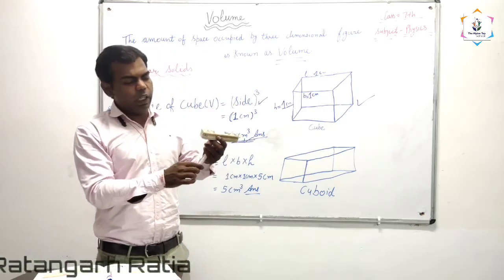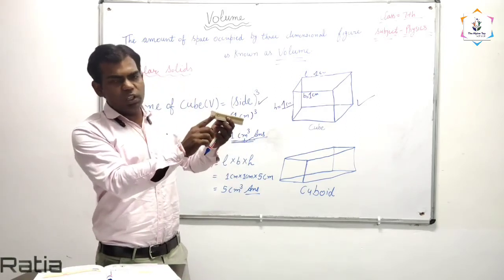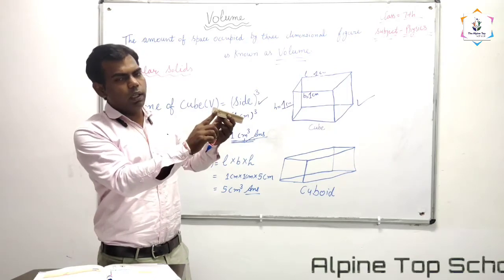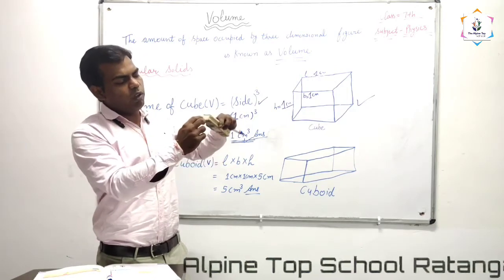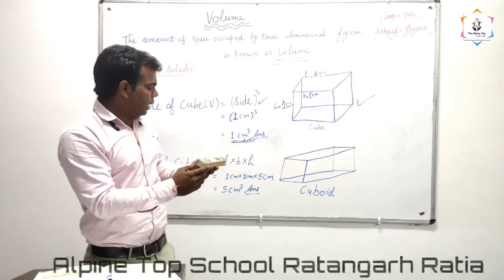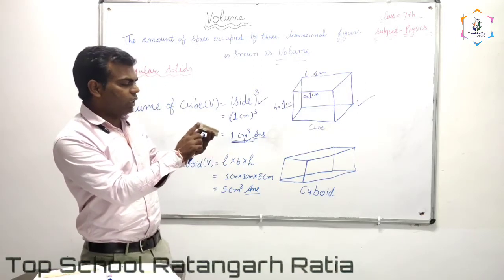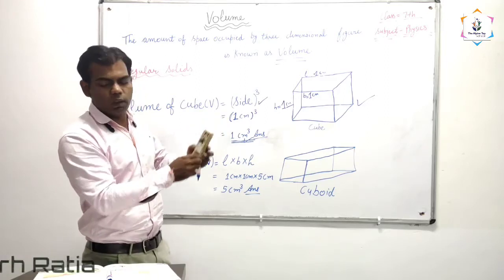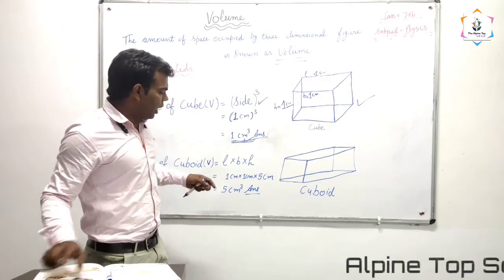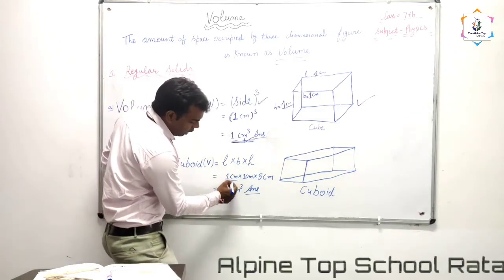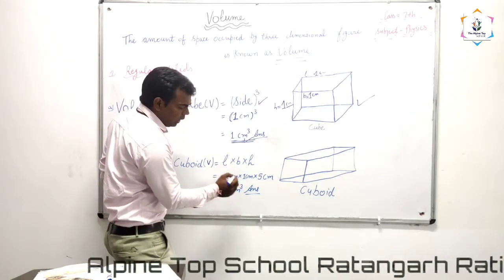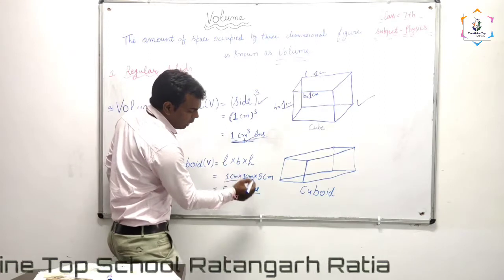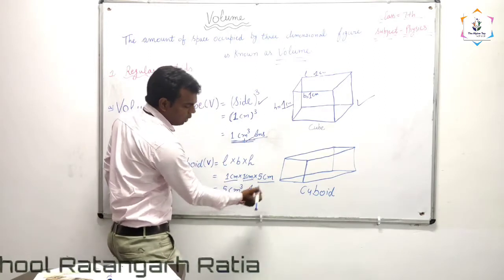Firstly, we will measure the height of this duster with the help of a scale, and then the length, then the breadth. Suppose its length is 1 centimeter, breadth is 1 centimeter, and height is 5 centimeter. So we have written here: 1 centimeter length, 1 centimeter breadth, 5 centimeter height.